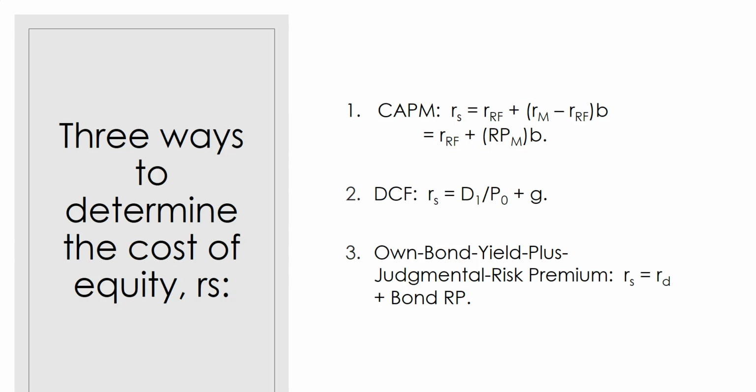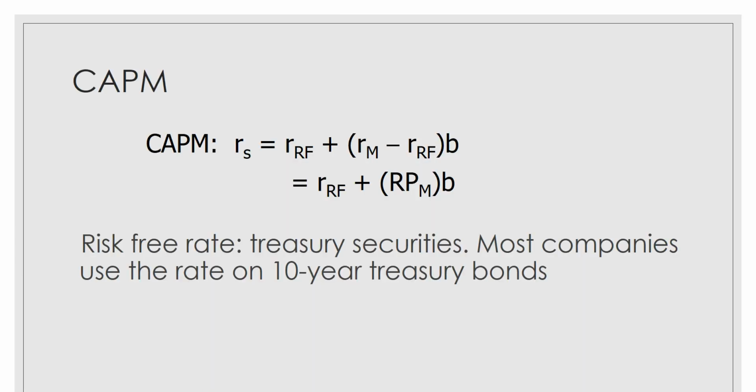So first, let's look at the capital asset pricing model. When using the capital asset pricing model, it says that the risk-free rate plus the market risk premium times beta is the required return. The risk-free rate is usually measured with Treasury securities. So typically we're using the 10-year Treasury bond. Risk-free rates can be found in the Wall Street Journal and the Federal Reserve Bulletin. You can find them on the internet. There's a nice database. If you Google the name Kenneth French, the first website to pop up is his, and he has a large database of risk-free rates and market risk premiums.